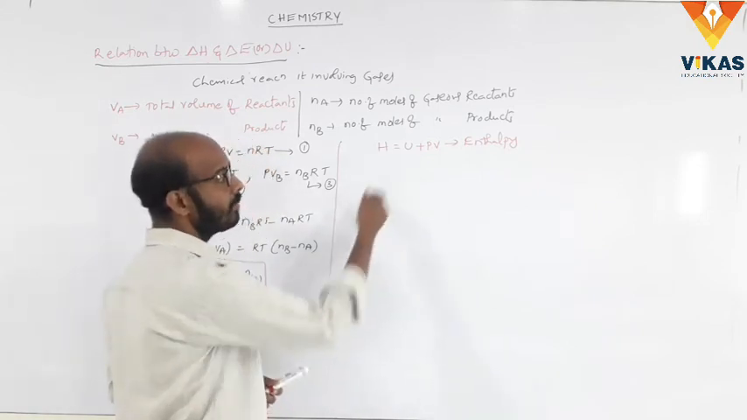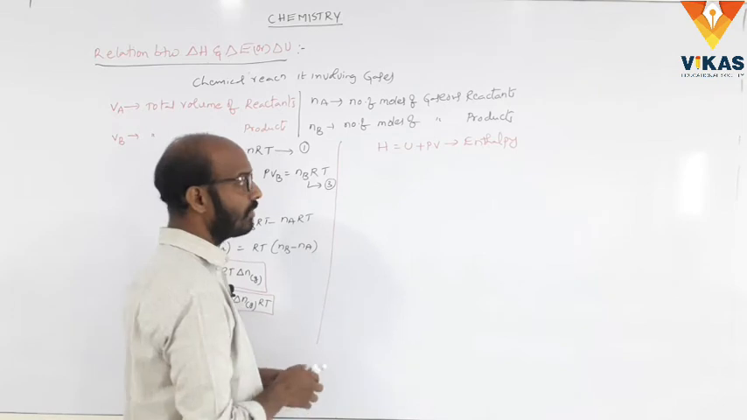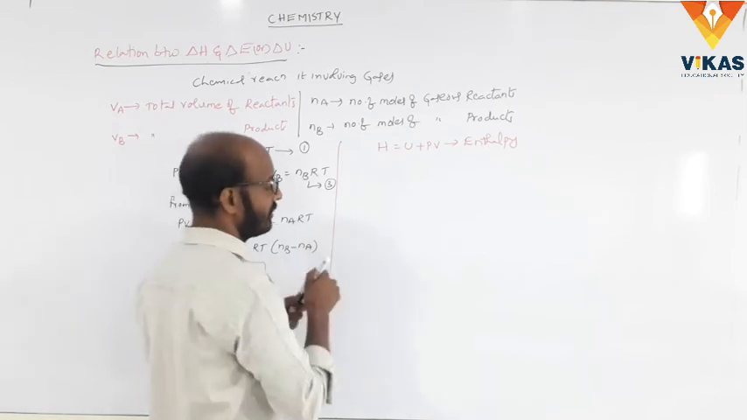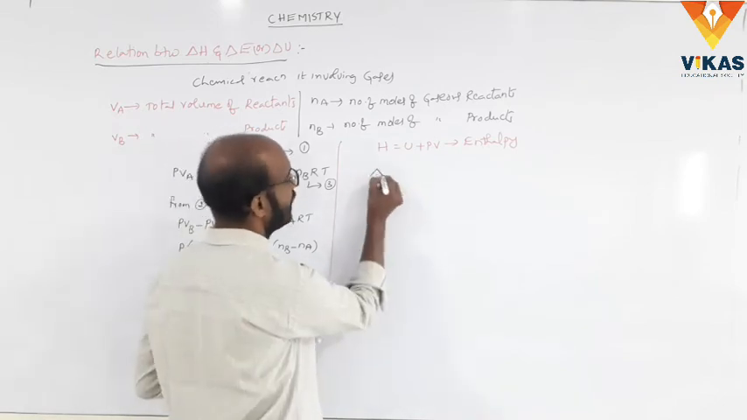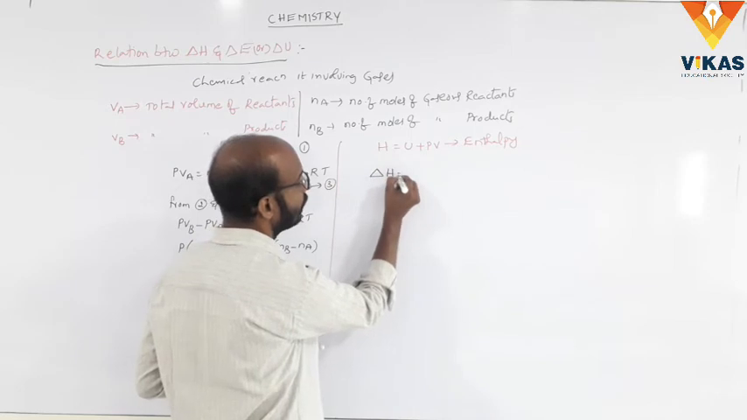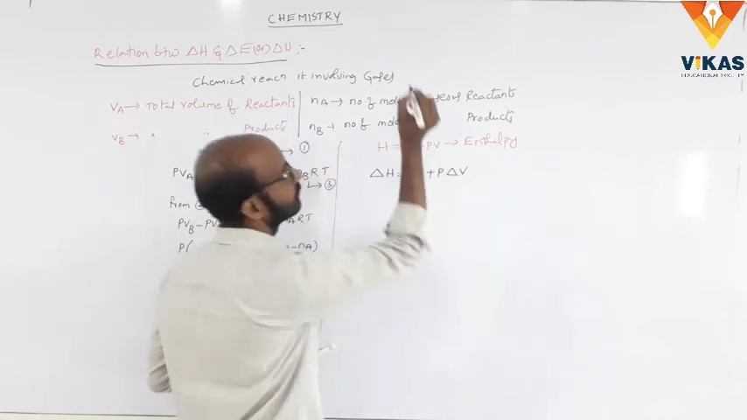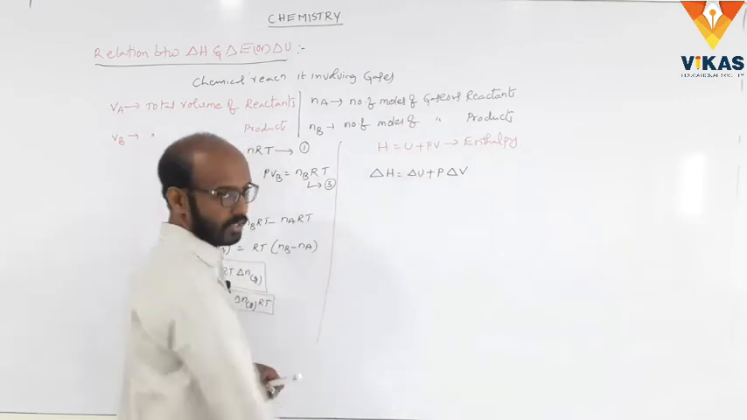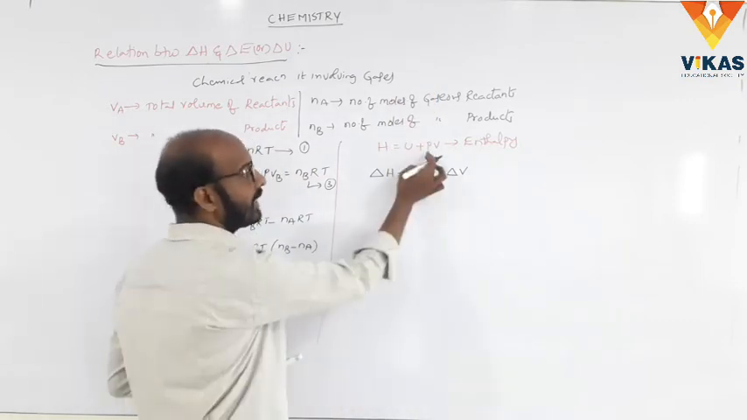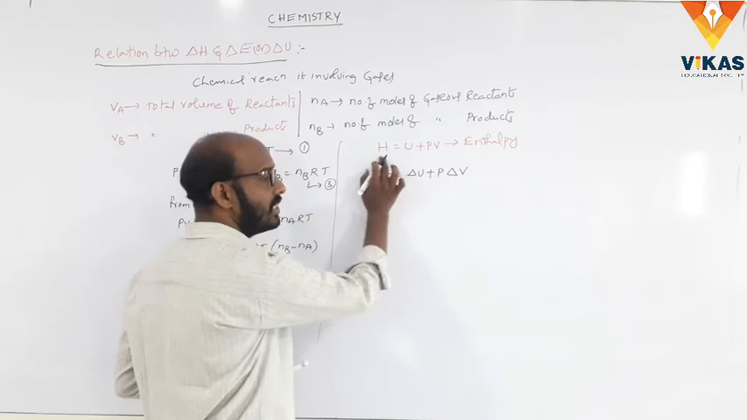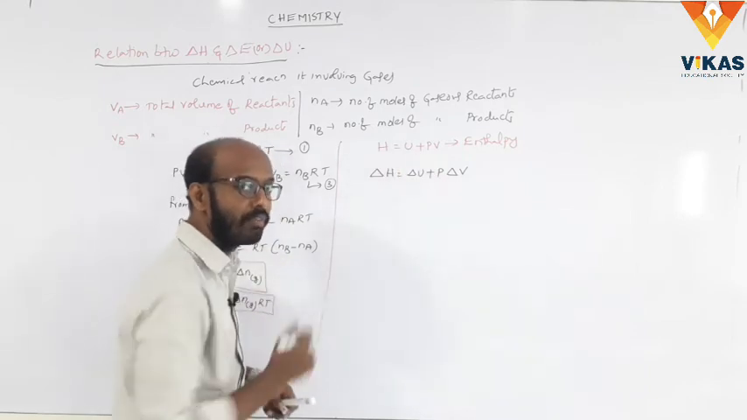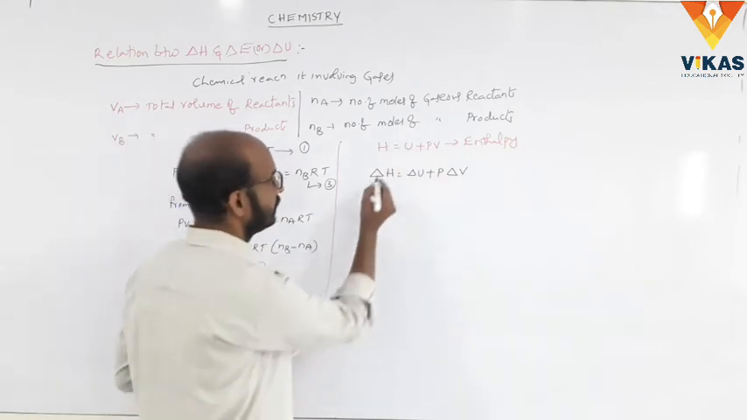At constant pressure, we write the change in enthalpy. What is the change in enthalpy? Delta H is equal to delta U plus P delta V. Here the pressure is constant. We write the change in enthalpy at constant pressure.